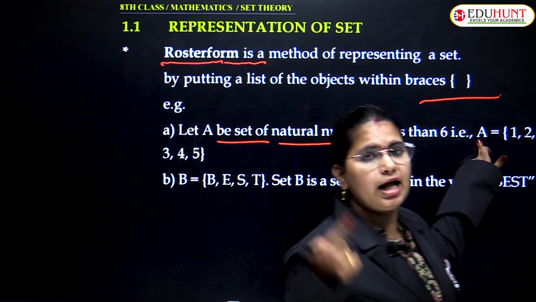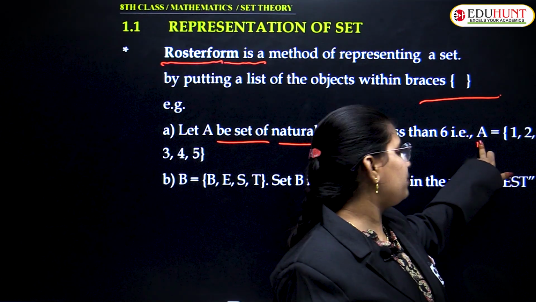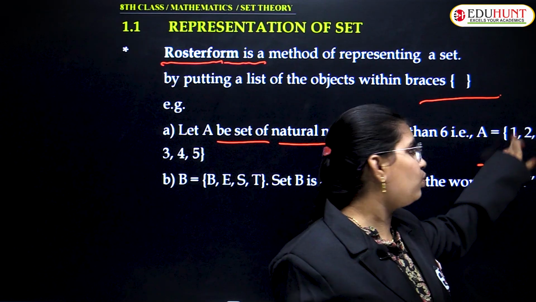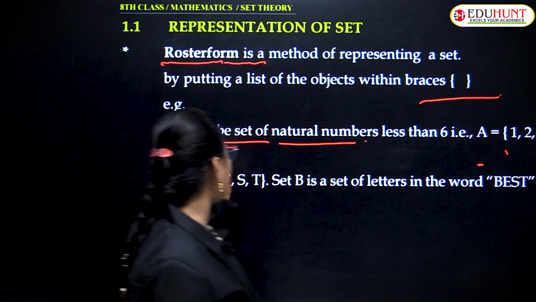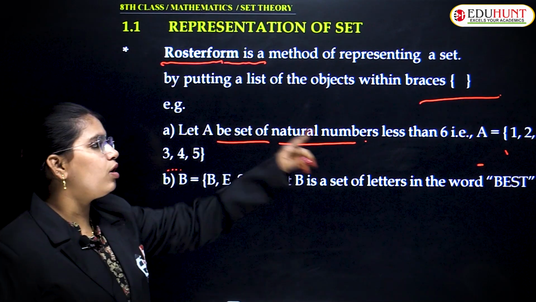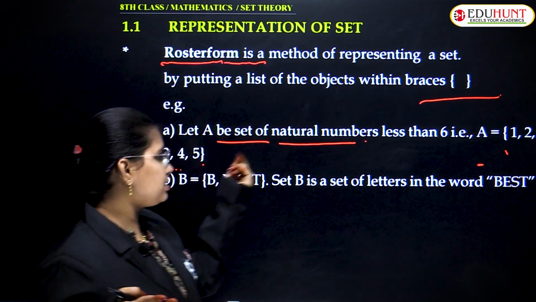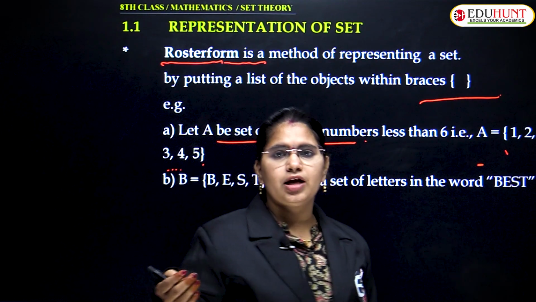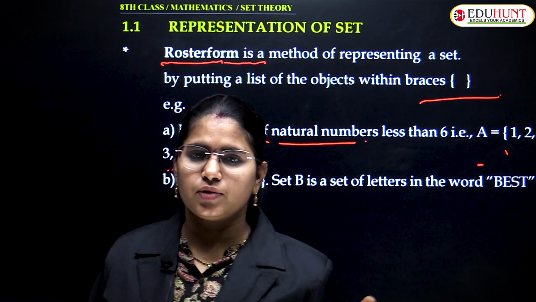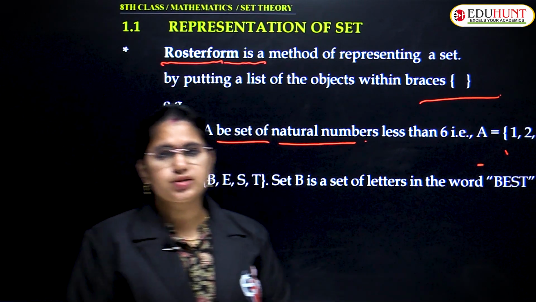You should get habituated to how to represent a set. Capital letter A is equal to what are the elements of A? 1, 2, 3, 4, 5 and so on. All the elements I put within the braces. See? These are the curly braces. This type of form is called roster form.